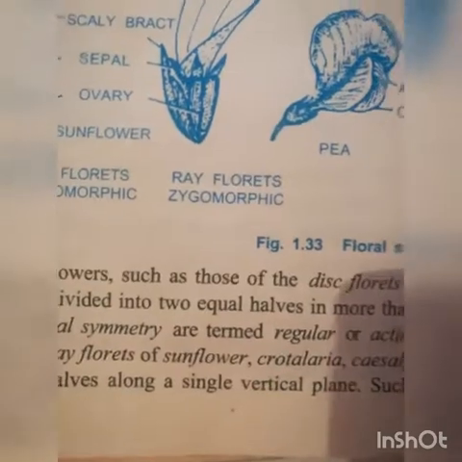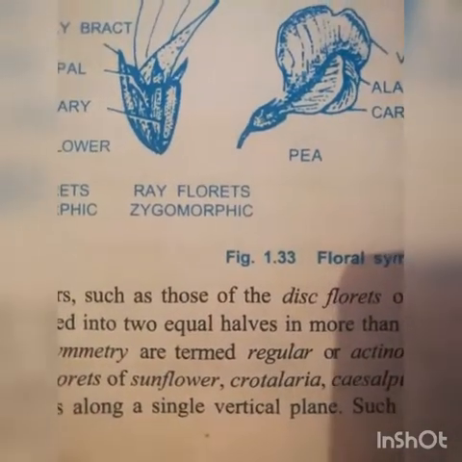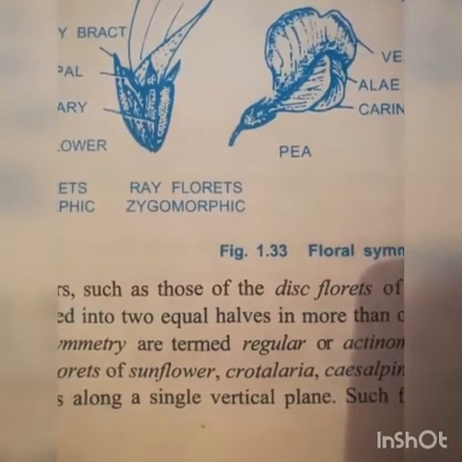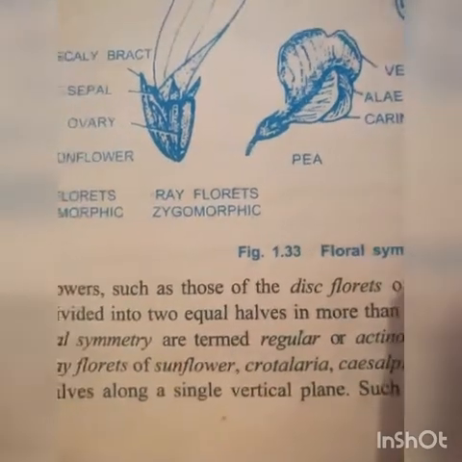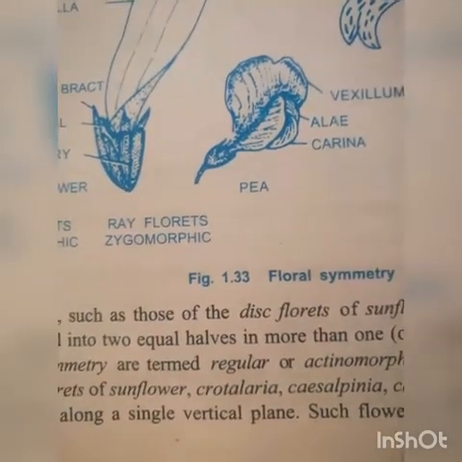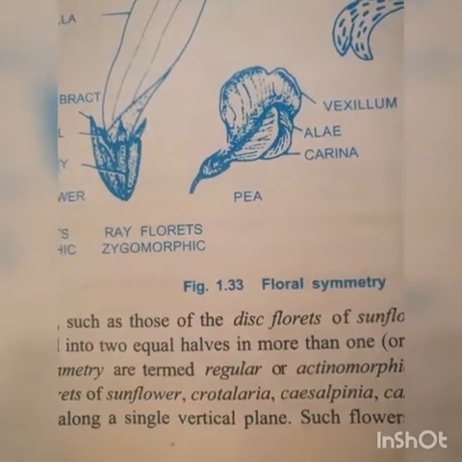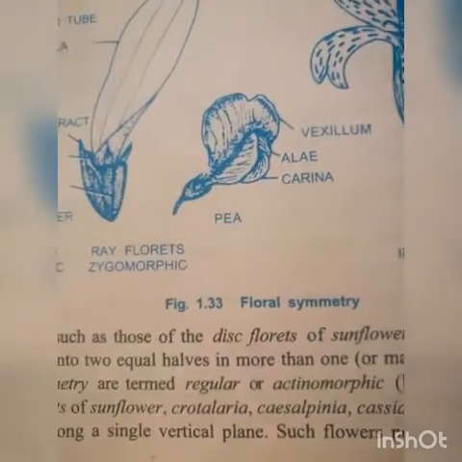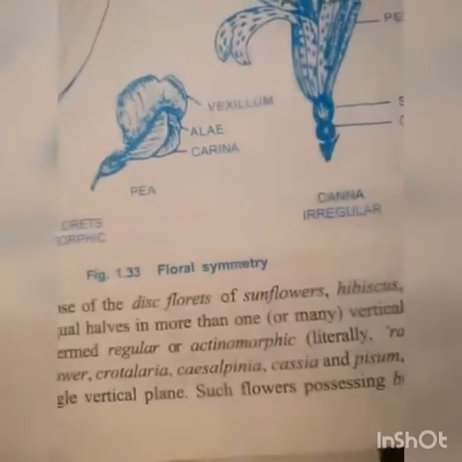It means in case of zygomorphic flowers, there is only one plane from which we can cut the flower into two equal parts, while in case of actinomorphic, where there is radial symmetry, if we go from the center we can cut into many two equal parts.